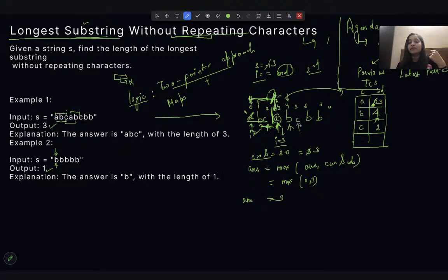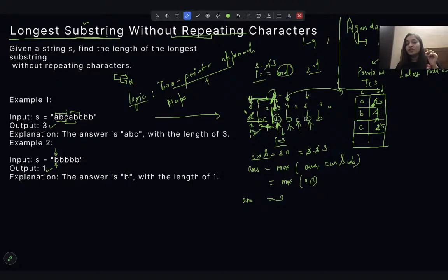Then similarly, when we encounter C, again we will see that C is repeating. 5 minus 2 will be 3 again. So again the current substring will be 3. We will move forward and C will be updated to 5, right? Now moving forward, we again got B. This time B's index is 4 and the repeating character came at 6.